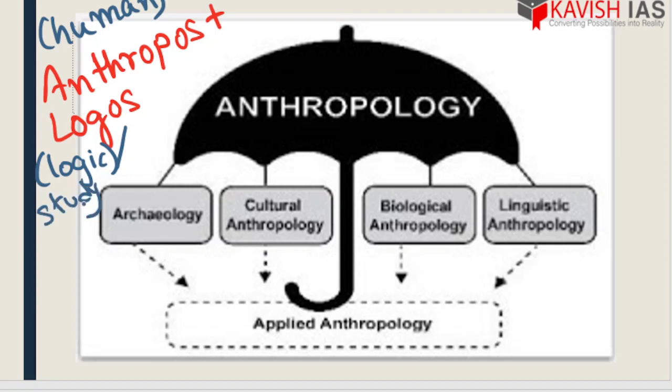If we join together, anthropos plus logos, that is human plus study, the study of human. So from here we can have an idea about the exact meaning of anthropology: the study of human beings, or study of man.